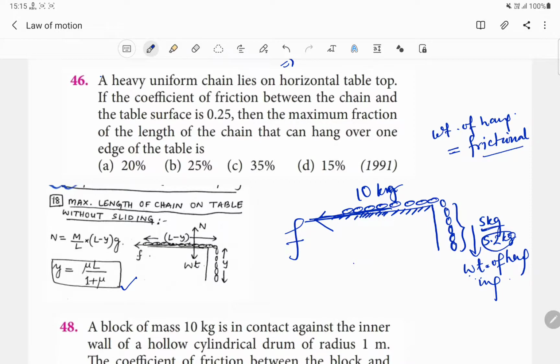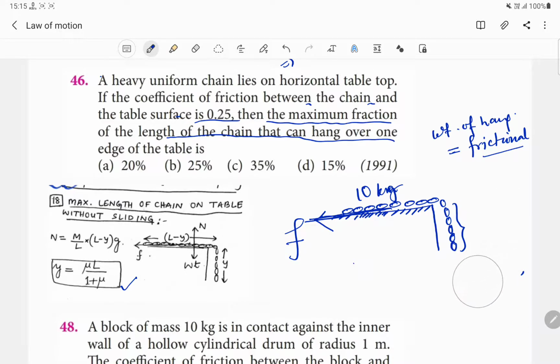A heavy uniform chain lies on a horizontal tabletop. If the coefficient of friction between the chain and the table is given as 0.25, then the maximum fraction of the length of the chain that can hang over one edge of the table, that is, we have to find out the hanging length.